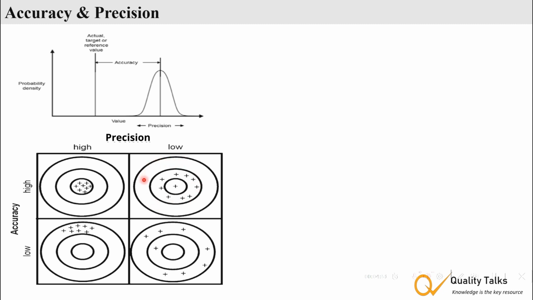So we can say these measurements are highly accurate but not precise. In quadrant 3, the observations are very near to each other but they are away from the target. So we can say they are highly precise but have low accuracy. In quadrant 4, measurements are scattered and far from the target. So they are neither precise nor accurate.